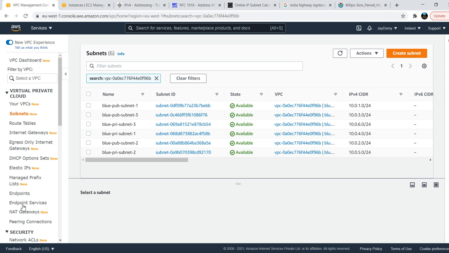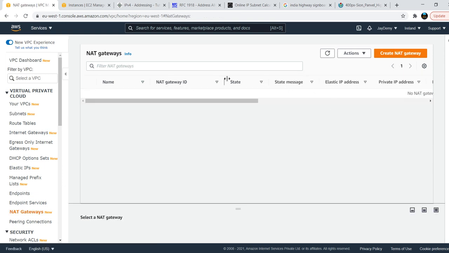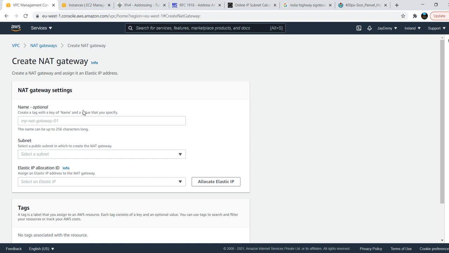So what we need to do is create a NAT gateway here. There is no NAT gateway yet. Please keep in mind, whenever you create a NAT gateway, once you complete your session or your practicals, please delete your NAT gateway. The NAT gateway is chargeable. It does not come under your free tier account. Creating a NAT gateway requires one elastic IP, that is a fixed IP.